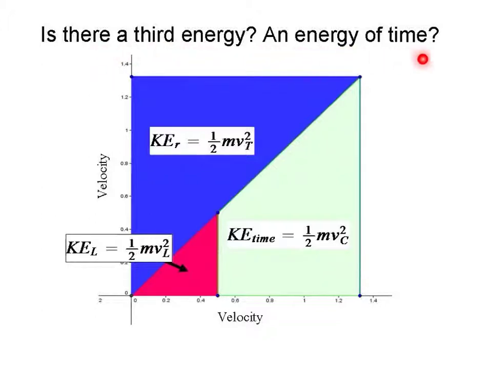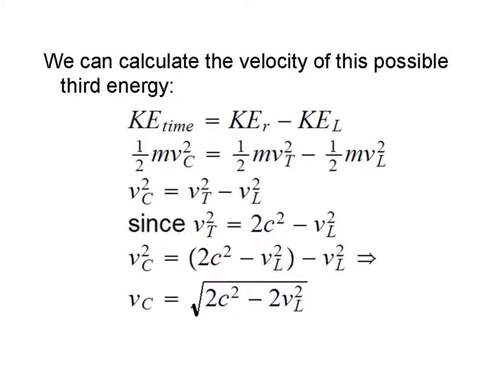The question is, is there a third energy? Is there an energy related to time? This particular picture implies there may be. We can calculate the velocity of this possible third energy. Doing some algebra, we work our way down and we find that the velocity would be equal to the square root of 2c squared minus 2 times the linear velocity squared.